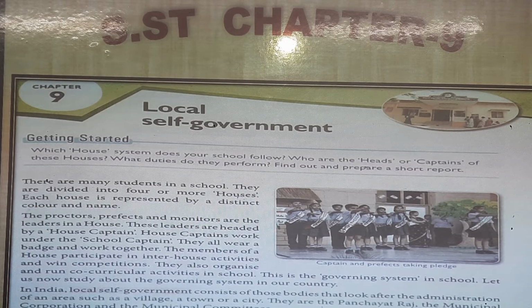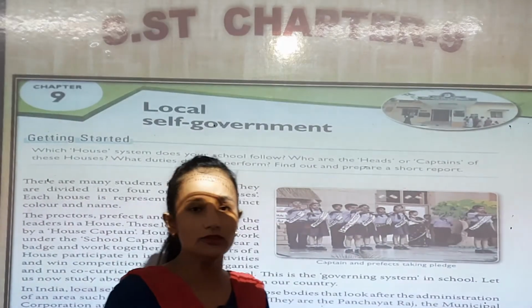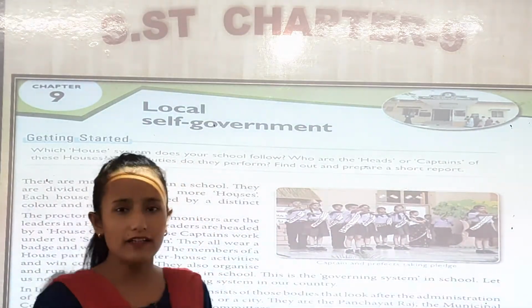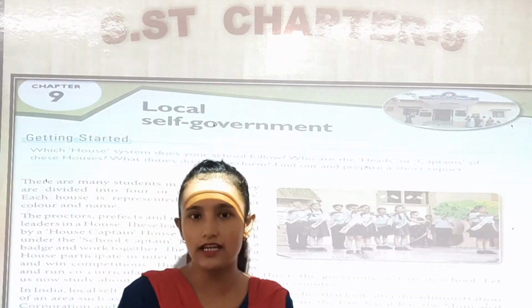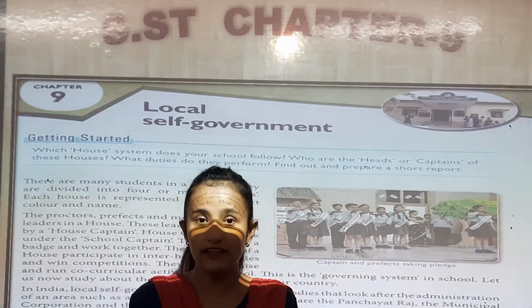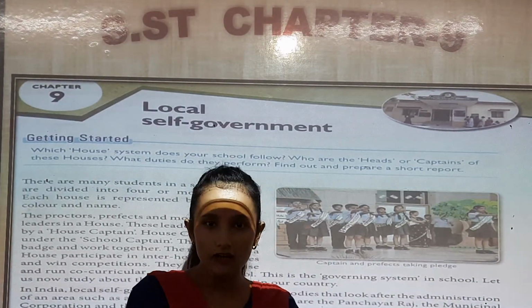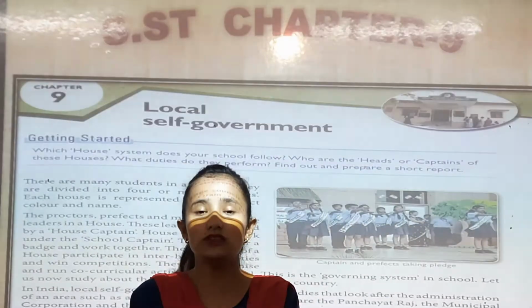The members of a house participate in inter-house activities. So for example, you are a member of a house. You participate in events and activities like sports day, like dancing. They have competitions, like you are in red house and your friend is in green house. So like this they are divided.